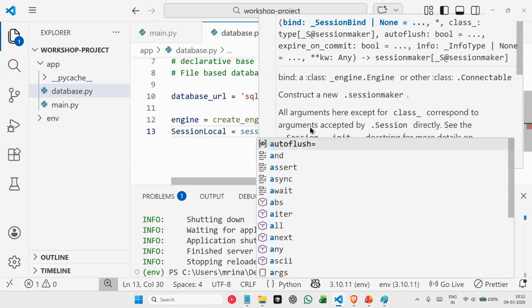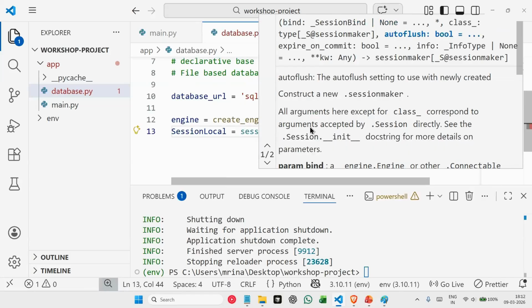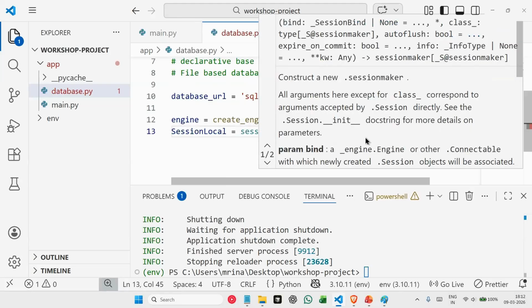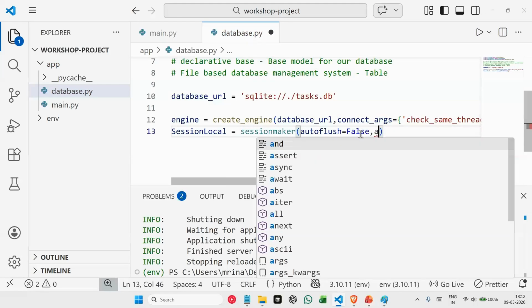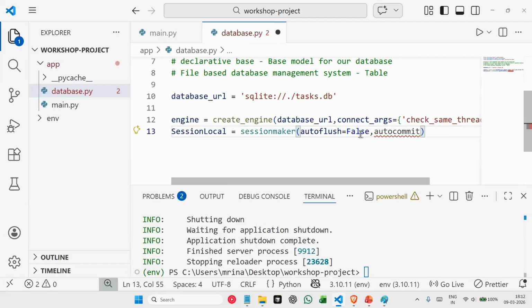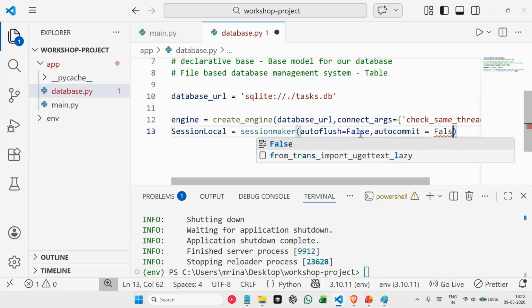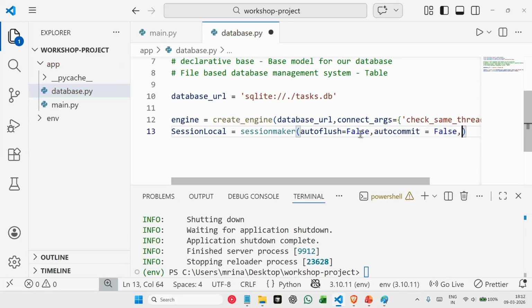autoflush is false, and then autocommit is also false. I'm telling SQLAlchemy here, don't auto commit all my transactions. Commit only if I specifically mention to commit.